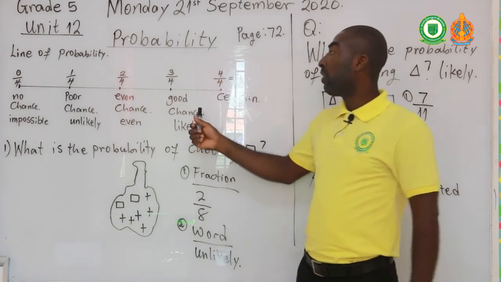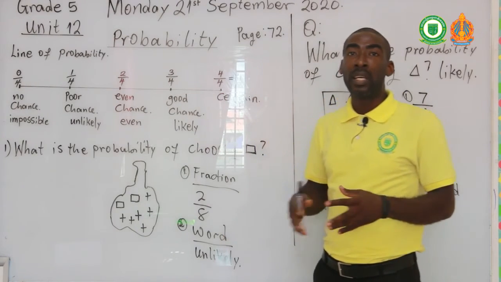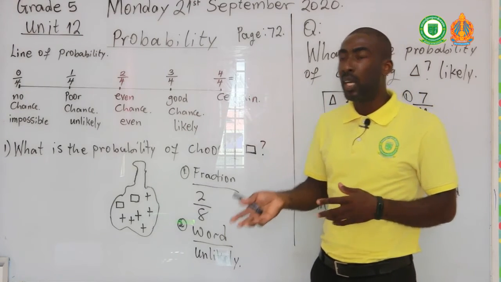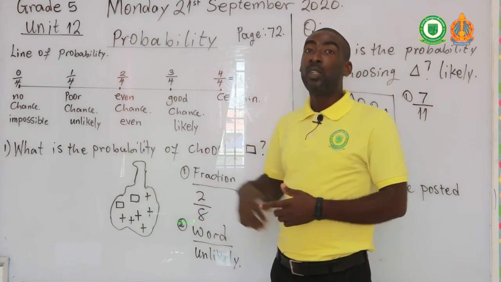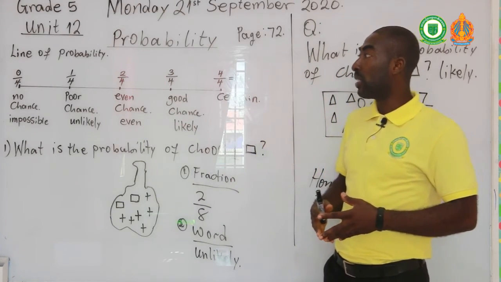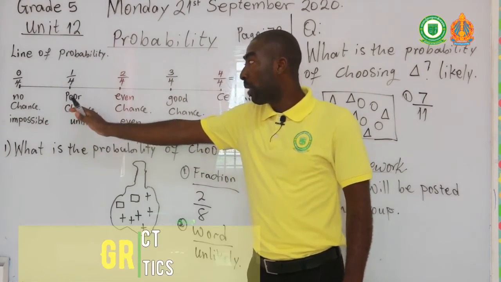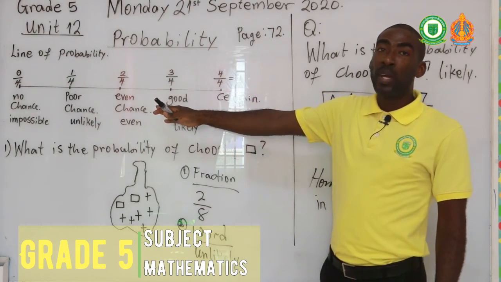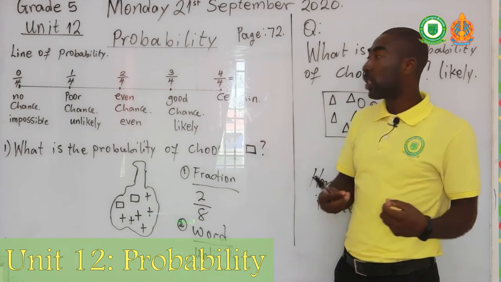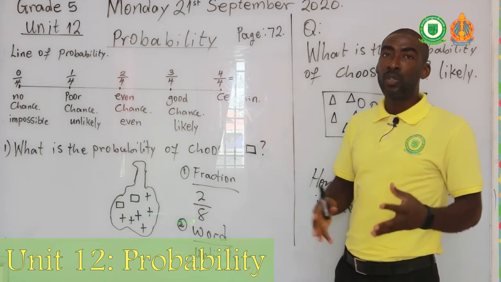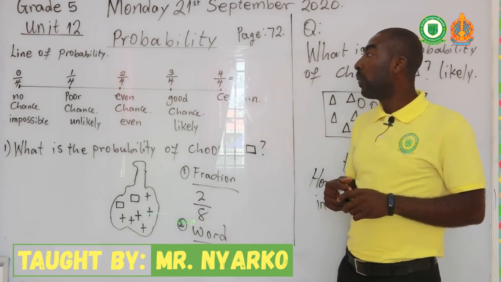On a recap, the first thing that I want you to understand is that probability is the measure of looking at how possible something will occur or will not occur. Because of that, we need a line of probability to guide us to determine our results all the time. So this is our line of probability. It always starts from impossible to a poor chance. Even chance means we have a 50-50 chance. A good chance means that you have a greater chance of getting what you are expecting. And certain means that you are sure. That means you are 100% positive that you're going to get the results that you are expecting, okay?